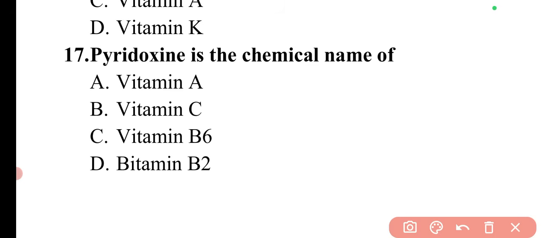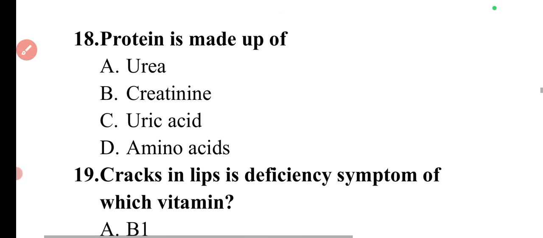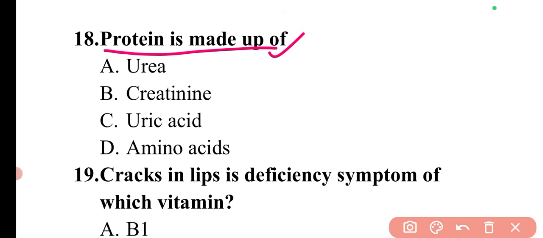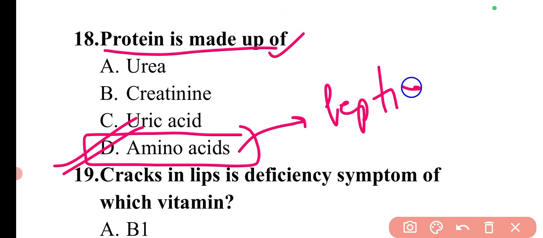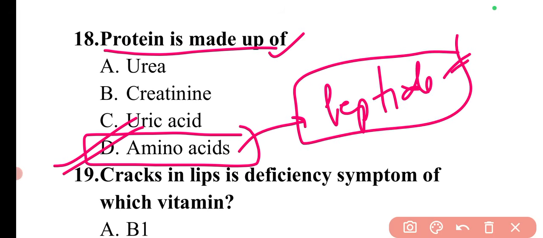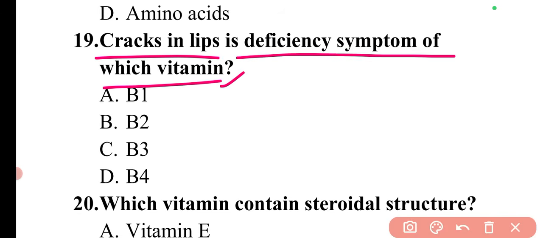Next question is, pyridoxine is the chemical name of. Pyridoxine is the chemical name for vitamin B6. So here option C is the correct answer. Next question is, protein is made up of. Basically proteins are made up of amino acids. Different amino acids are joined with peptide bonds and form the proteins. Next question is, cracks in lips is a deficiency symptom of which vitamin? Cracks in lips are the deficiency symptom of vitamin B2, that is riboflavin. So option B is correct.